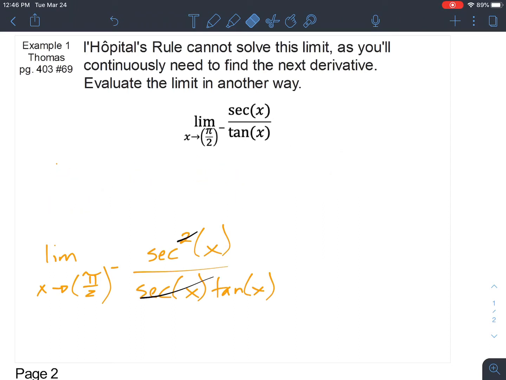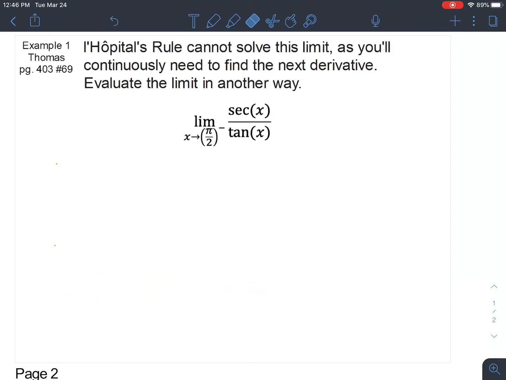Fortunately for this example, it's actually going to be quite easy for us. We just need to know what these trig functions are, and then we can simplify. And perhaps you saw that earlier when I was trying to show you what this was going to be equal to. We can rewrite this as 1 over cosine on top, and then on the bottom, sine over cosine.